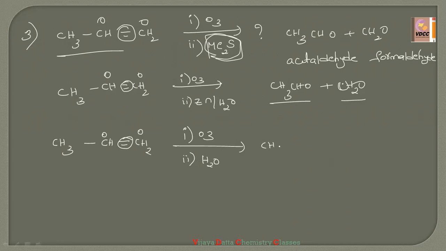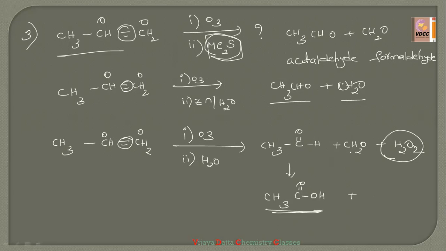Then CH3CHO, an aldehyde, plus CH2O, formaldehyde, plus H2O2. Further, this H2O2 converts the aldehyde into carboxylic acid, CH3COOH, and this CH2O converts into HCOOH, formic acid. Due to the formation of H2O2, it acts as the oxidizing agent.